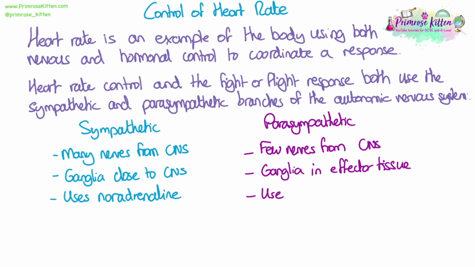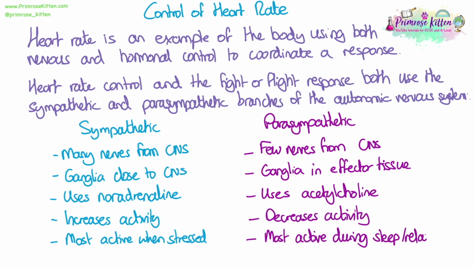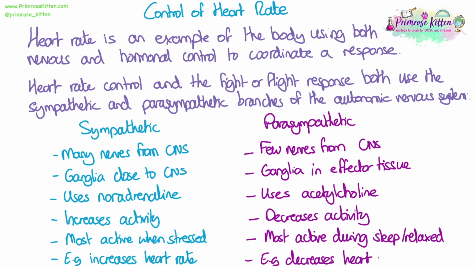They use different neurotransmitter chemicals as well. So the sympathetic system uses noradrenaline as its neurotransmitter at synapses, whereas the parasympathetic system uses acetylcholine. The sympathetic system is normally associated with things that increase activity levels, whereas the parasympathetic is going to be sending signals to decrease activity levels. The sympathetic system is most active when you are stressed or active, and the parasympathetic is most active during sleep or when you're very relaxed. So for example, we're going to look at how the sympathetic system is going to increase our heart rate, whereas the parasympathetic system is going to decrease our heart rate.